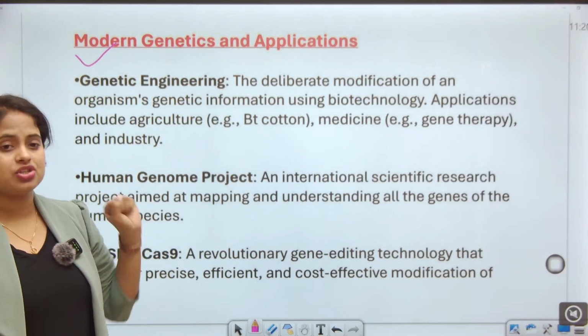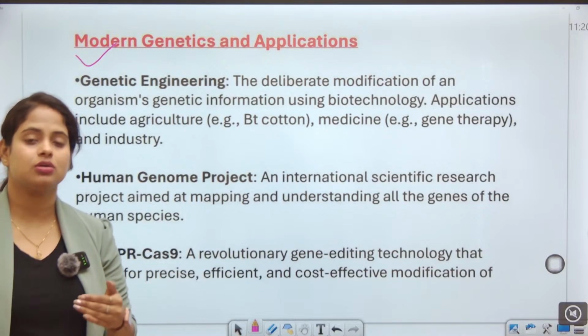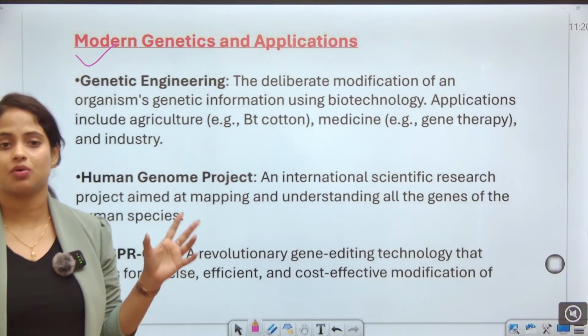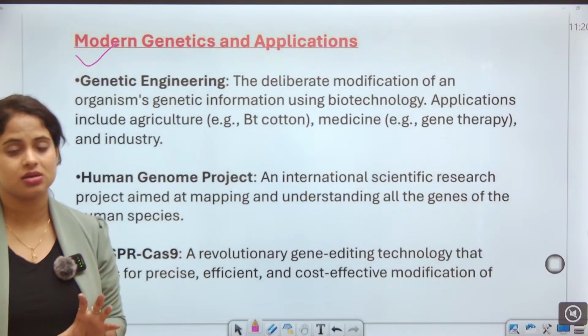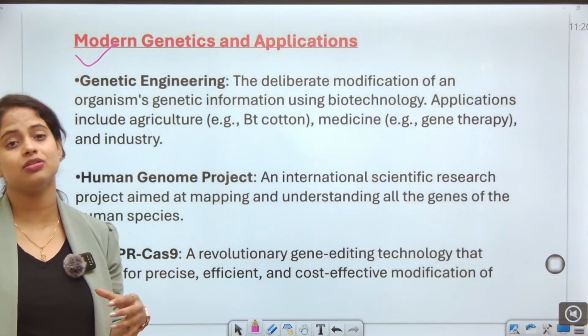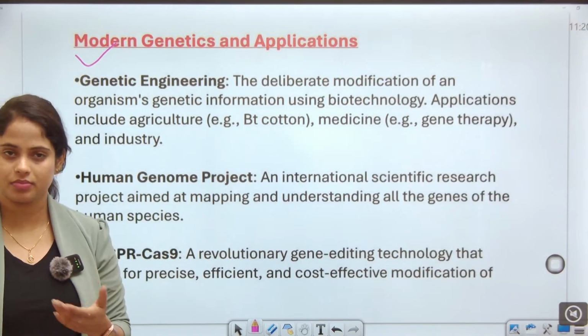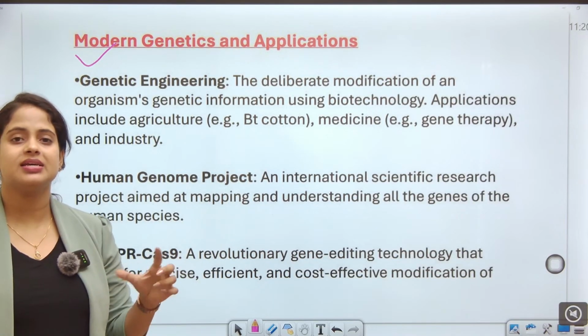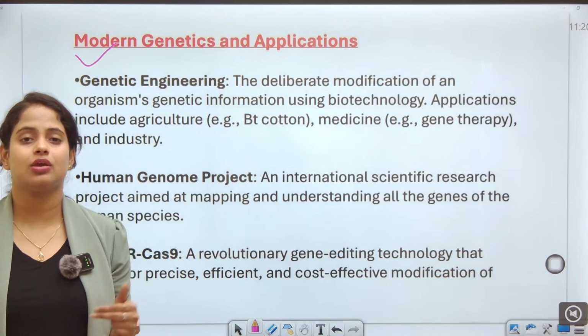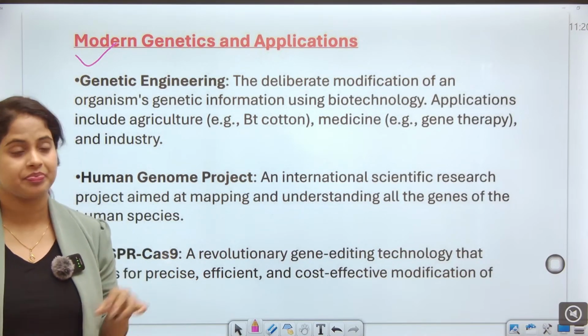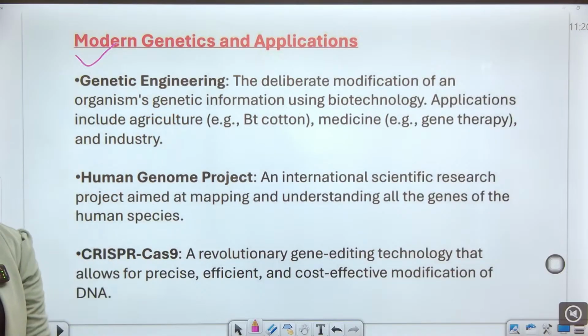So genetic engineering, basically in the UPSC or OPSC, the questions are very common from this perspective: what is genetic engineering, what is the Human Genome Project, and the role of CRISPR-Cas9 technology. CRISPR-Cas9, guys, is a molecular scissor we can use for editing or gene silencing. So genetic engineering is what?